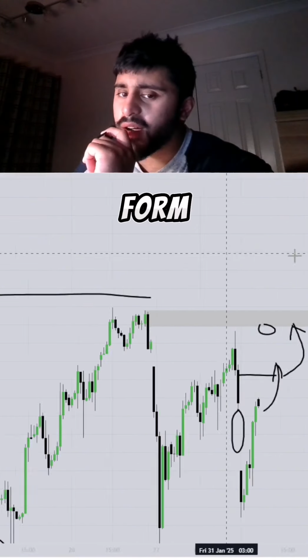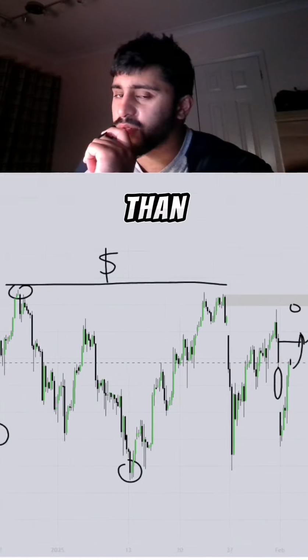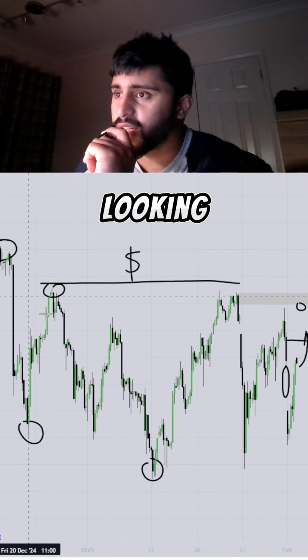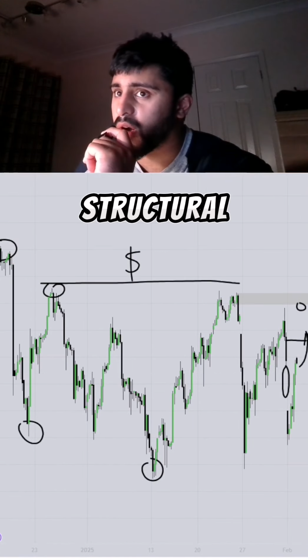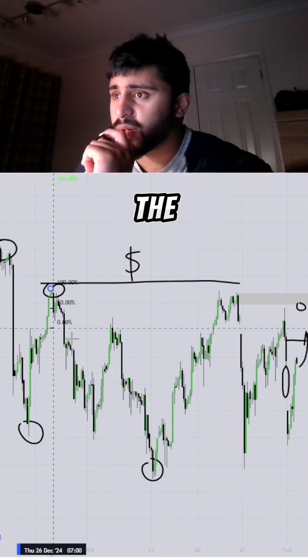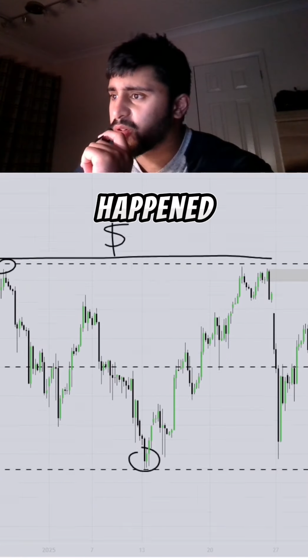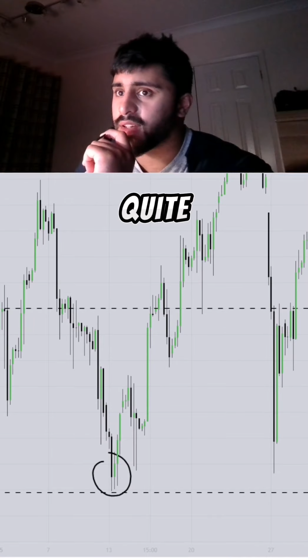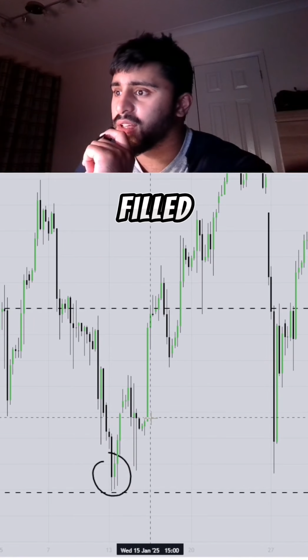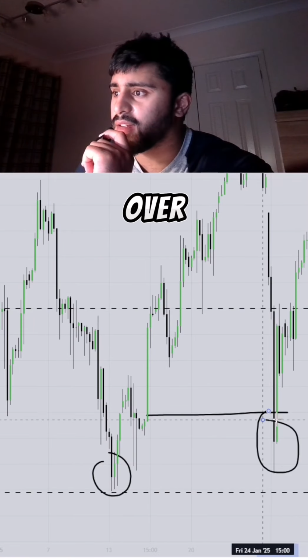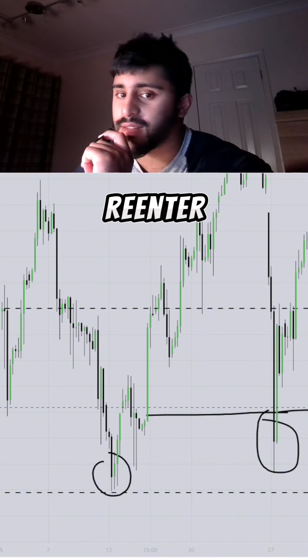So the way you form a higher time frame bias is actually easier than you think, because what you're doing essentially is you're looking at the structural low and the structural high over here. And you're projecting the Fibonacci from the swing high down to the swing low like this. So what's happened over here in terms of our bias is quite interesting, where we have filled the entire fair value gap over here, and we've also come and re-entered this area over here.